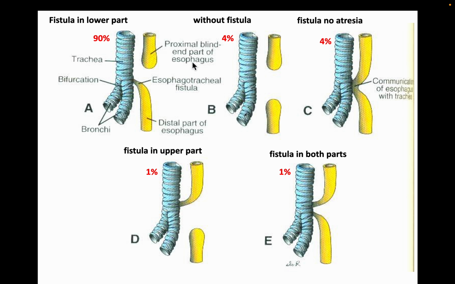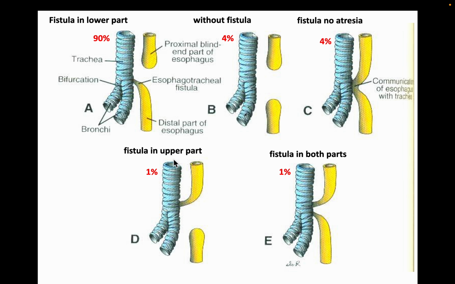Now, this is the percentage of how it is visible. That is, fistula in the lower part is seen in 90% of cases. Without fistula, you can see here the proximal and distal segments, and they are not fused with each other, and they are not even communicating with the tracheal end. Then fistula but no trachea is seen in 4% of cases.